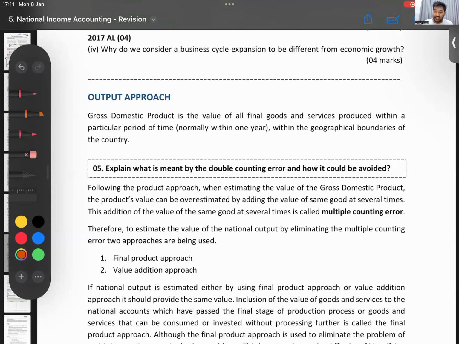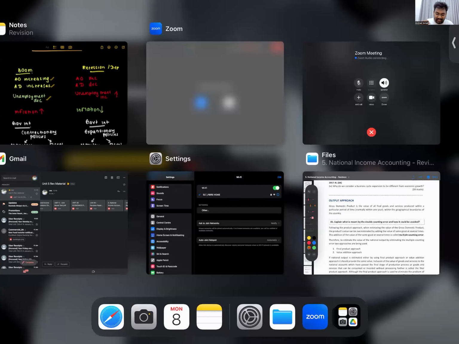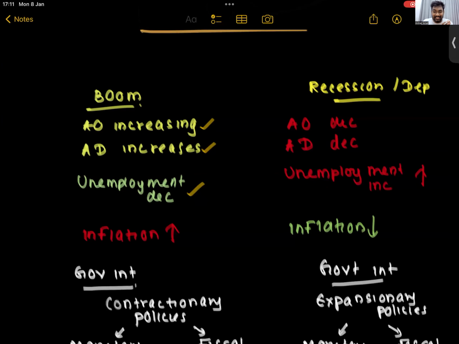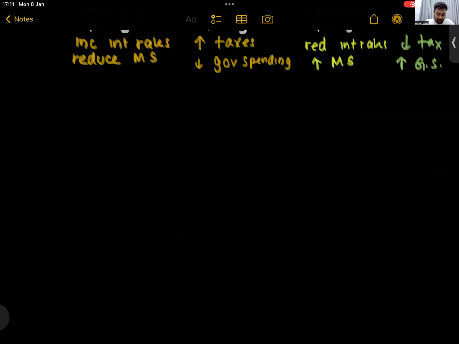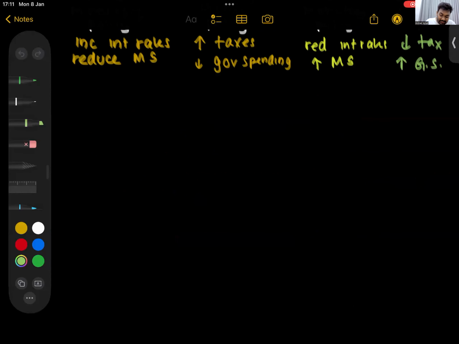So circular flow of income, now I will go through this on my board over here. Board in the sense my screen over here. You all know most of this, but I will quickly summarize again. We are going to talk about something called the circular flow of income.